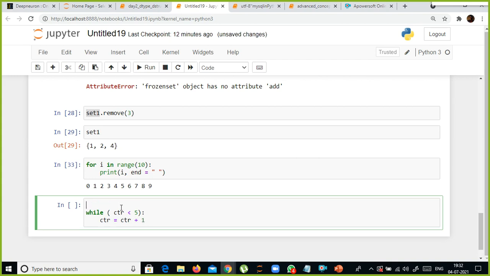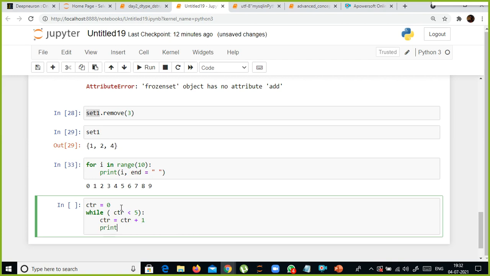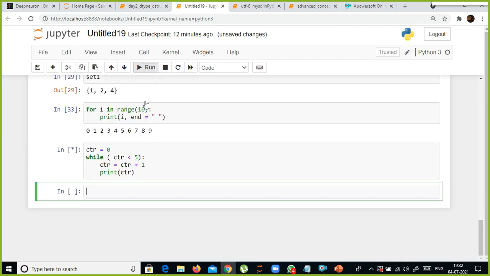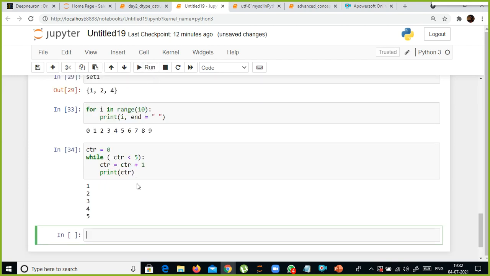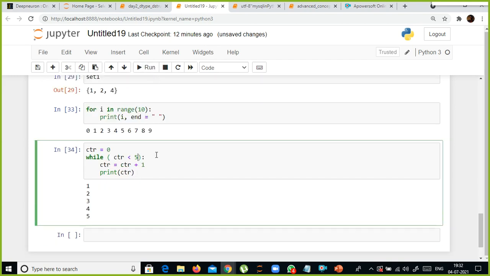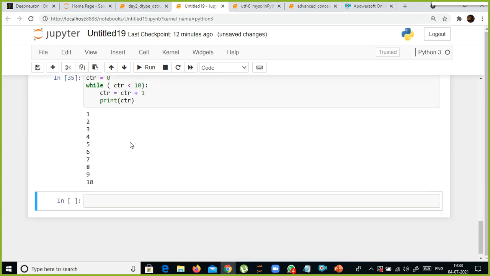When you use a while condition, you need to initialize ctr with 0 in this case, and print the counter. I want to generate the values 1, 2, 3, 4, 5. For example, 1 to 10.